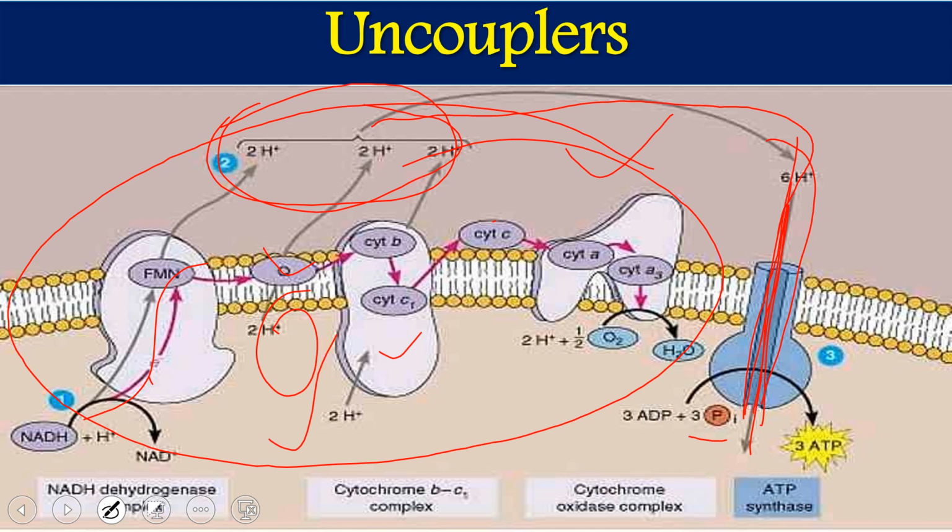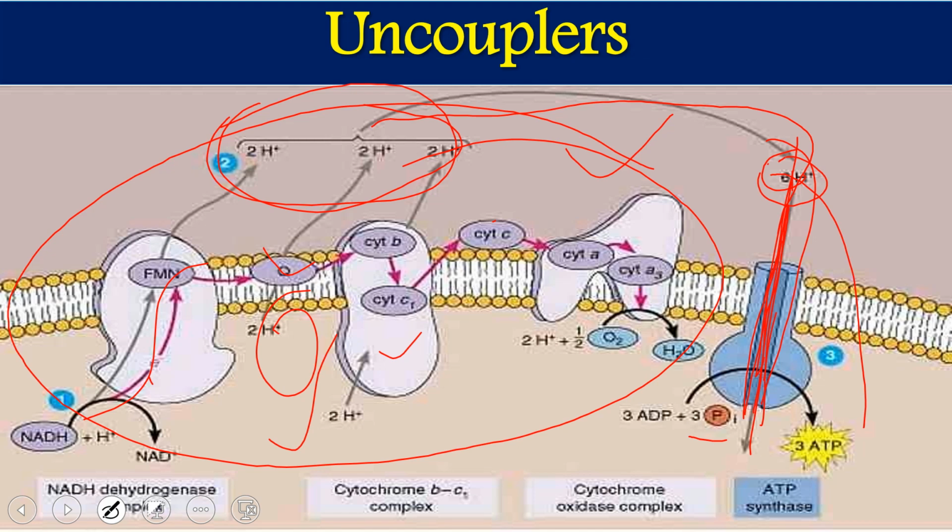But if protons leak, the proton gradient is not maintained. If this maintenance does not happen, because of any compound which carries protons directly from the intermembrane space to the matrix without ATP synthase, the gradient is lost.